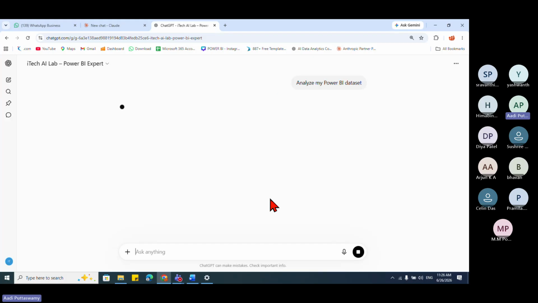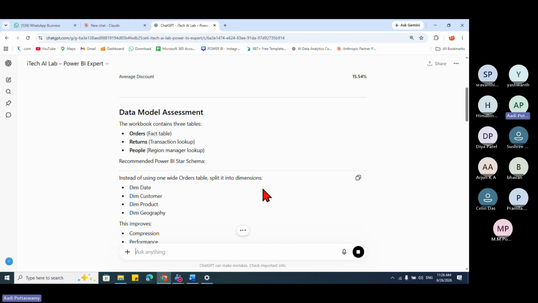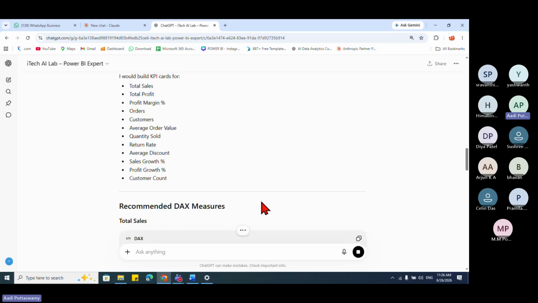Now you might ask, you could have done this in ChatGPT directly with the chat also. But there we have to mention, act as a Power BI expert. Then only it'll start thinking. Now this is meant only for this data set, and whatever instructions are given, only that it will work. That means it is an expert in that particular thing. This is one basic thing we're doing. But whatever I mentioned, it will try to give me all the results.